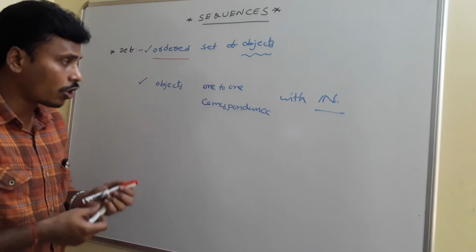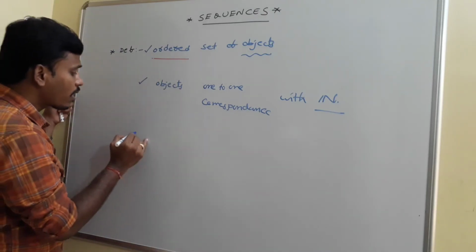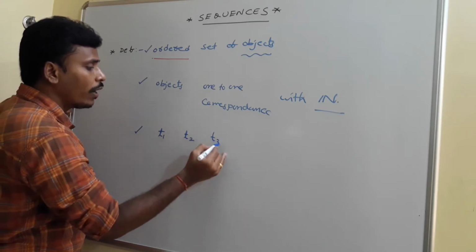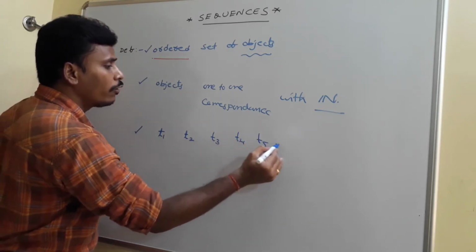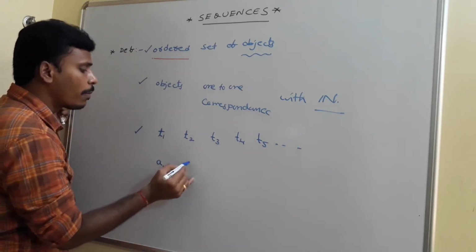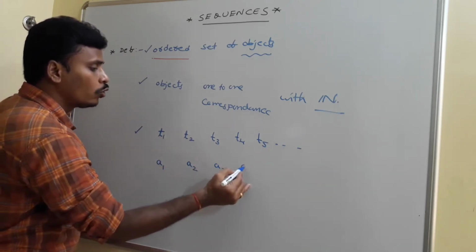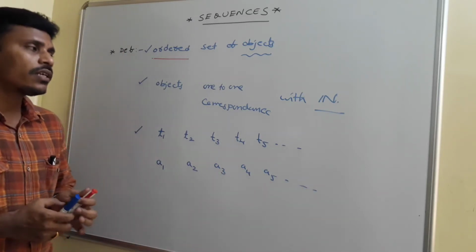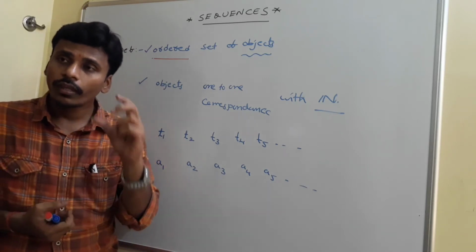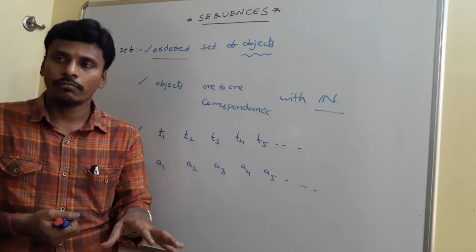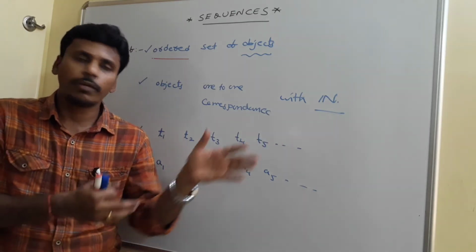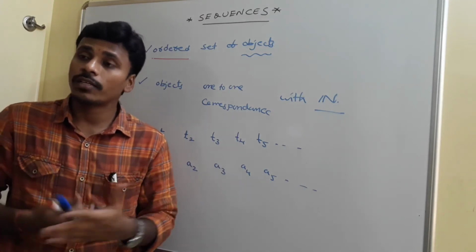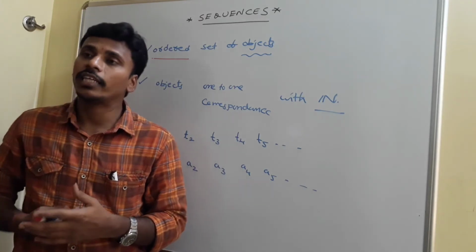Since there is an order for the set of objects, the terms of the sequence are usually mentioned as T1, T2, T3, T4, like that. Or otherwise in some books they may maintain A1, A2, A3, A4, A5, like that for the terms of the sequence. See, there are different types of sequences. Some sequences are finite sequences, maybe the persons of the queue. Maybe you may have some 15 to 20 persons in that queue. Finite sequences. And there are some sequences which are infinite, like the natural numbers.